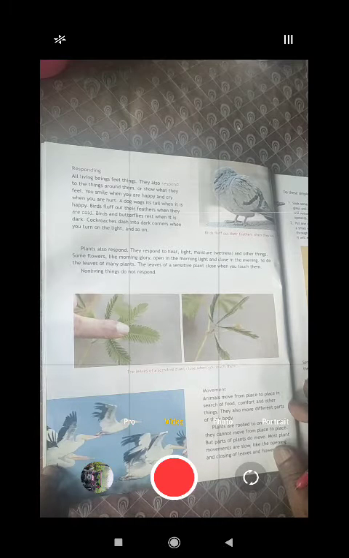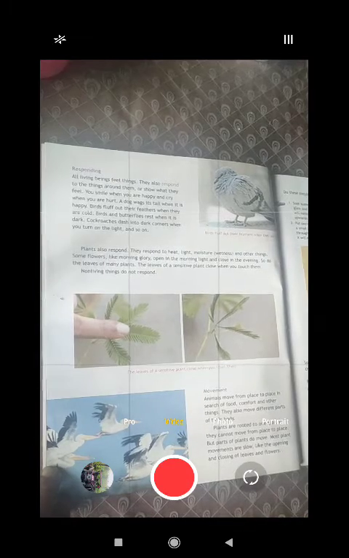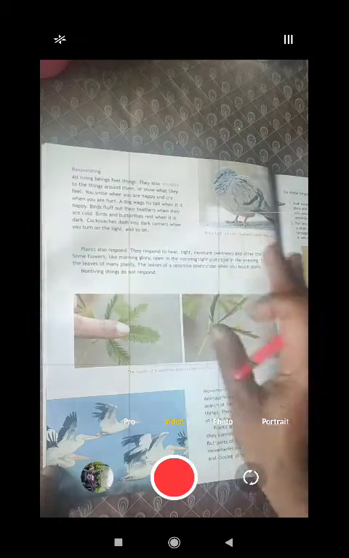This is your second class of subject science. We have already discussed the characteristics of living things as well as non-living things. Today we will explain the rest of the characteristics. So today we will start with responding.